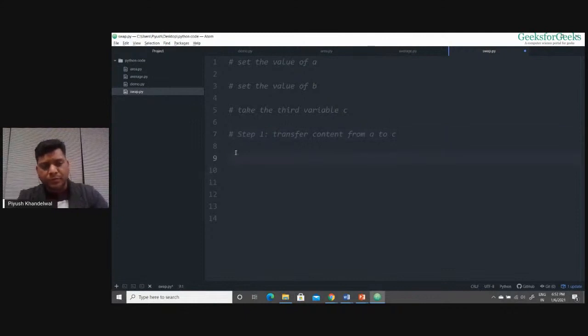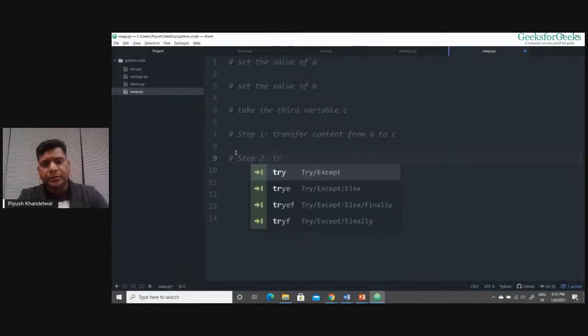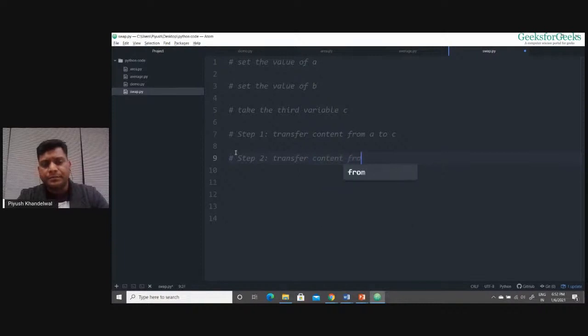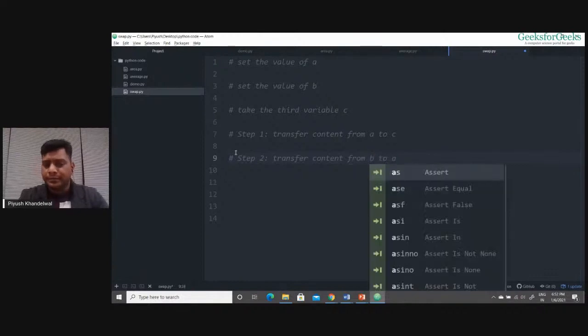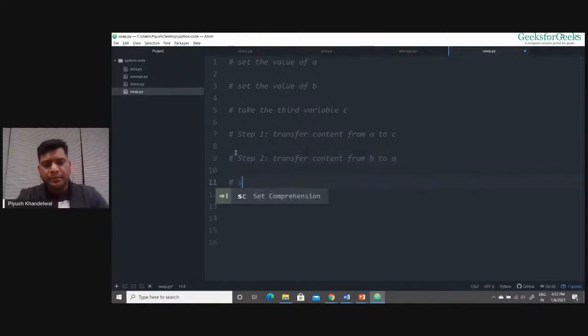Then we had step 2. Then we have to move from B to A. Transfer content from B to A. Okay. Then step 3. Transfer content from C to B.